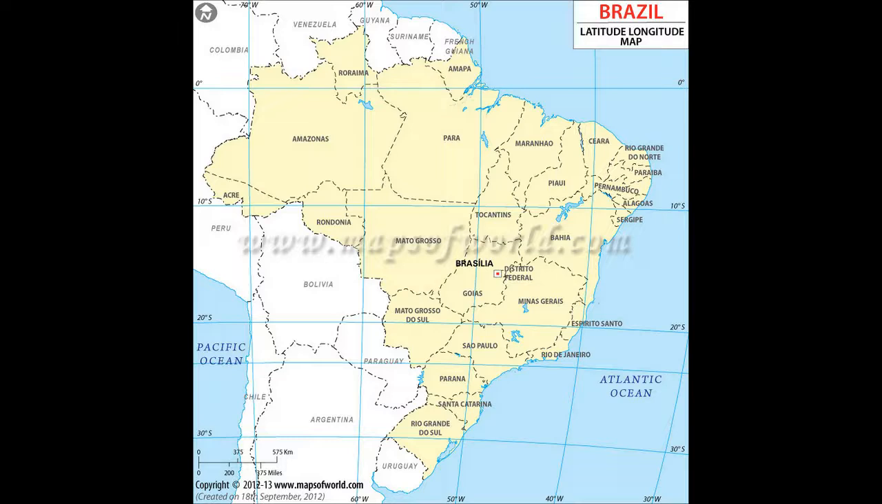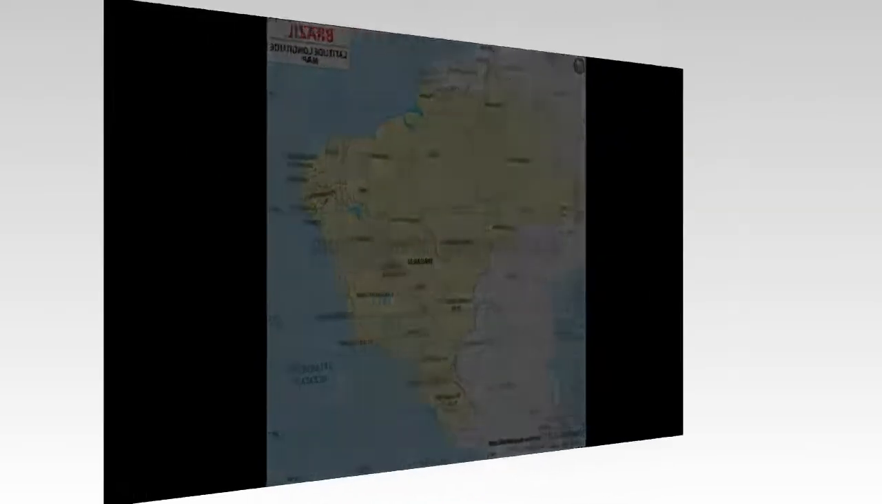The equator passes through the northern part of Brazil. The Tropic of Capricorn passes through the southern part of Brazil. Now let's have a look at neighboring countries and water bodies. In the northern part we can see French Guiana, Suriname, Guyana, Venezuela and Colombia. In the west we can see Peru, Bolivia, Paraguay. Towards the south we can see Argentina, Uruguay. In the north we can see North Atlantic Ocean, and towards the east we can see South Atlantic Ocean.